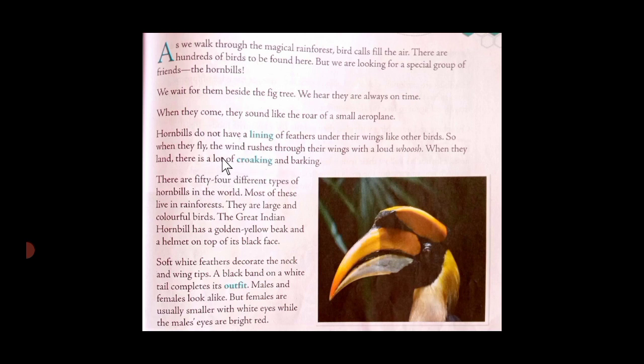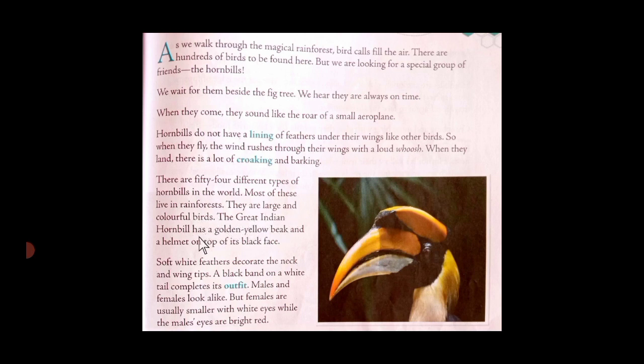Croaking sound, who makes croaking sound? Yes, frog. So when they come on the land, they make a lot of croaking and barking sound. There are 54 different types of hornbills in the world. Children, underline the sentence. There are 54 different types of hornbills in the world, and most of these live in rainforest. They are large and colorful birds.